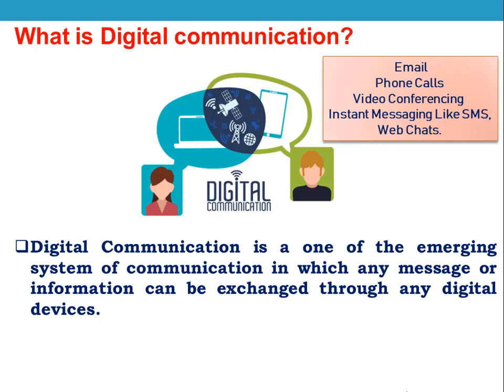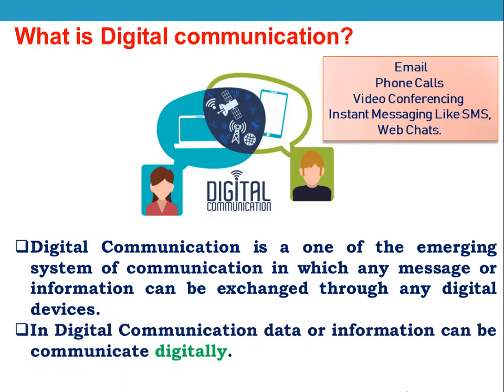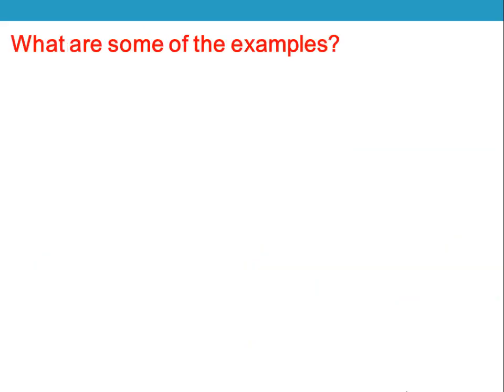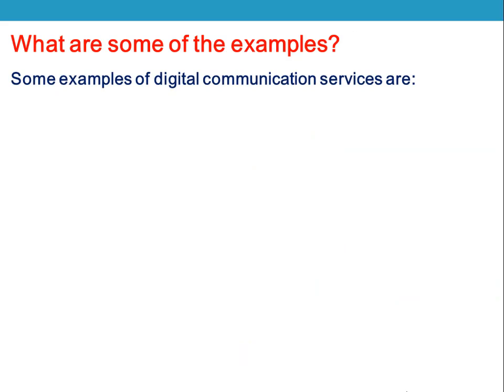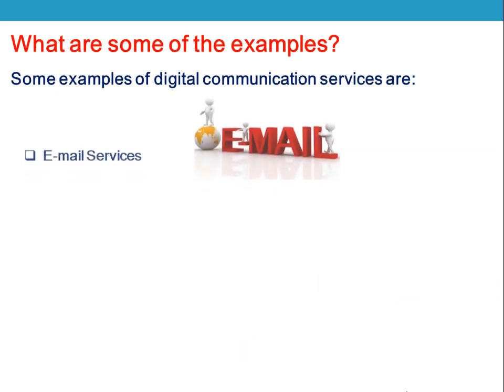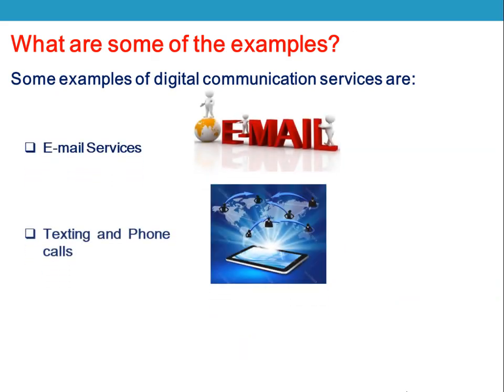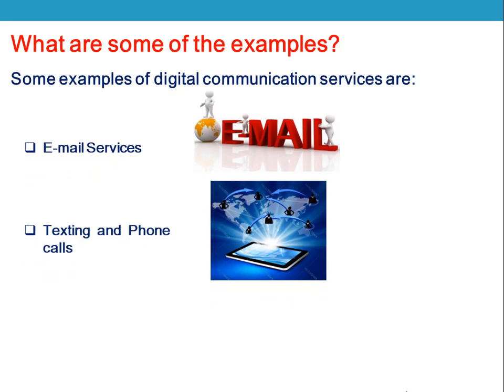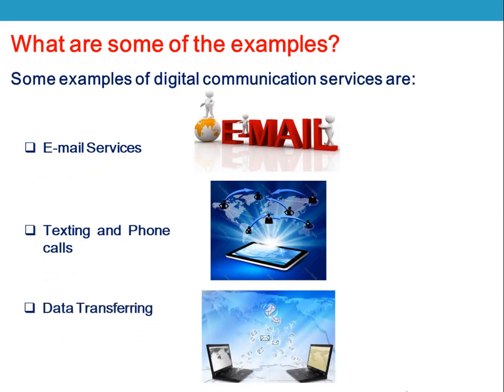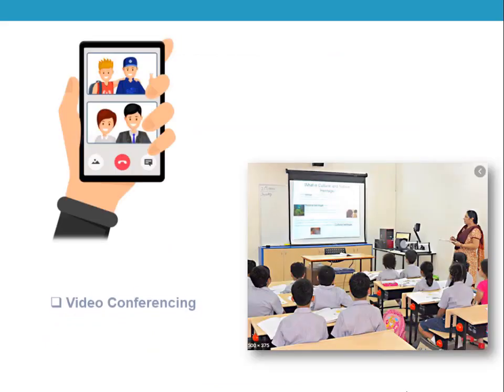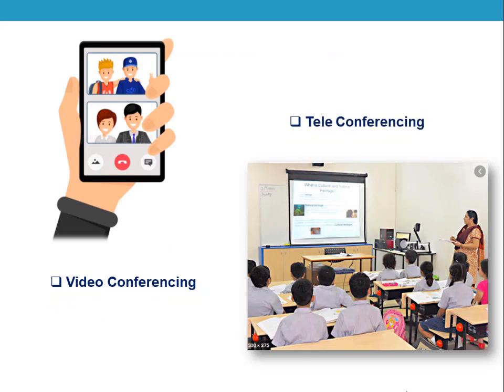The main advantage of digital communication is that data or information can be communicated digitally. Let us look at some examples of digital communication services: email services, texting and phone calls between two users, data transferring between electronic devices, video conferencing and teleconferencing as well.